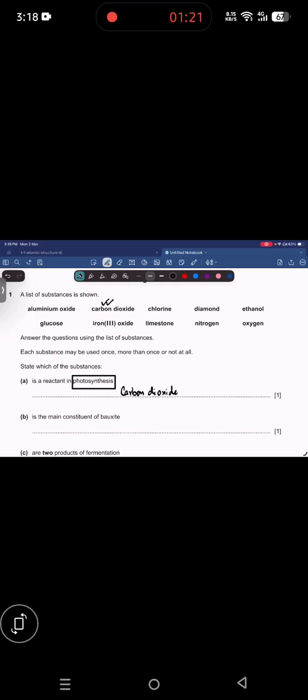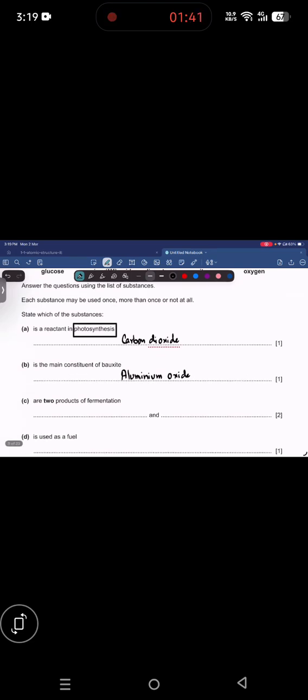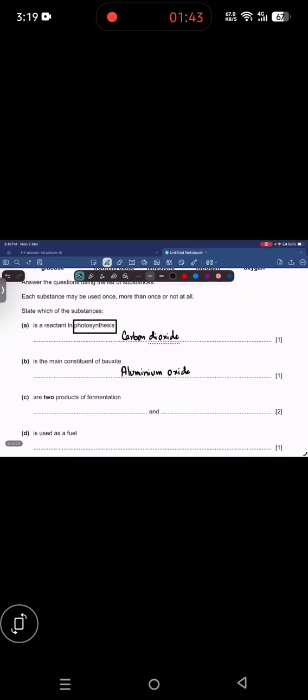Now the next one is the main constituent of bauxite. Which one is the main constituent of bauxite? It is aluminum oxide. Now, what are the two products of fermentation? One is carbon dioxide, which we have just studied in the MCQs, and the other one is ethanol.